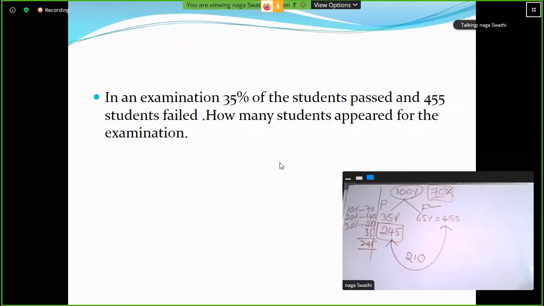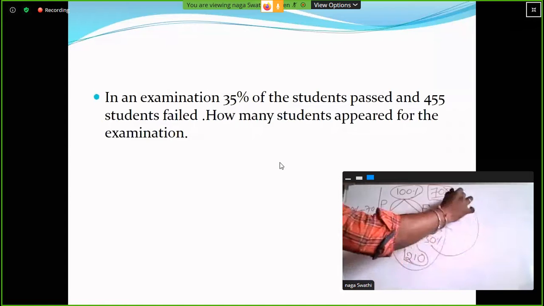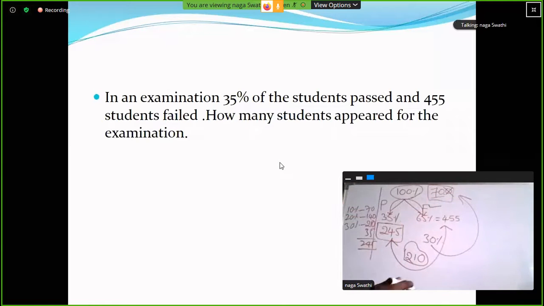So the difference between passed students and failed students is 210. Otherwise, the difference between 65 percentage and 35 percentage is 30 percentage. Clear? 30 percentage out of 700 is 210. This is the answer. Please copy it, ma.